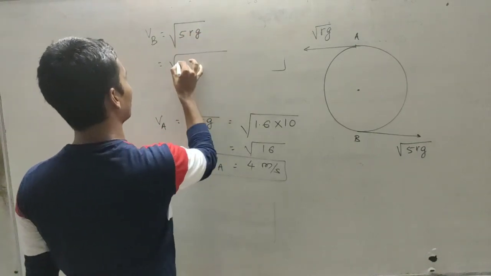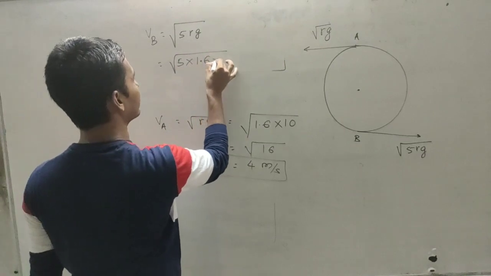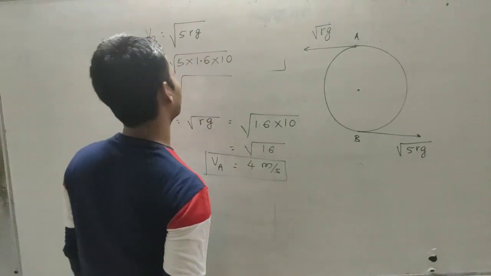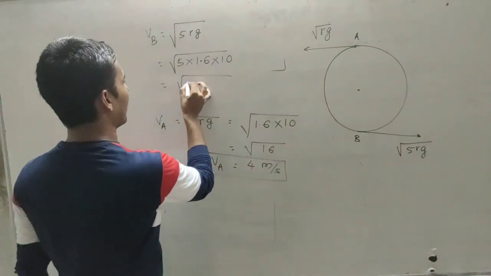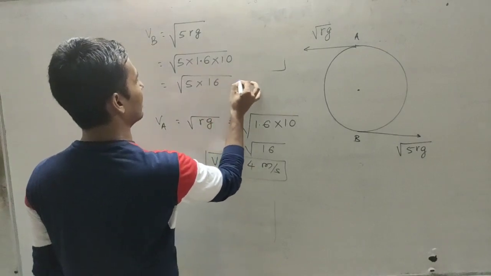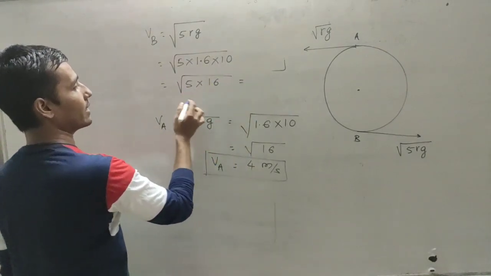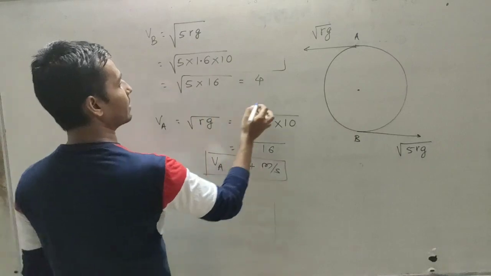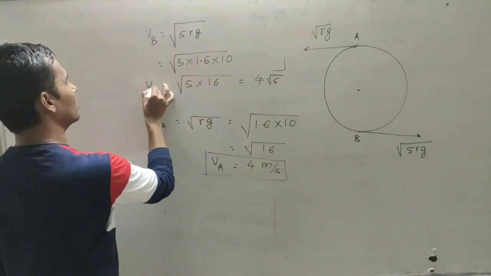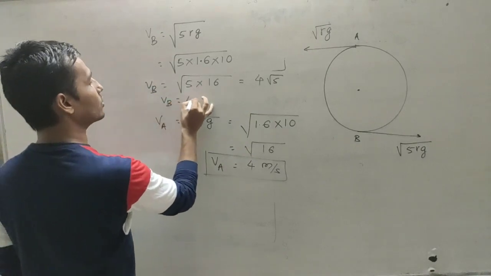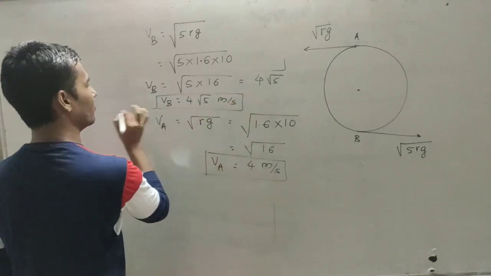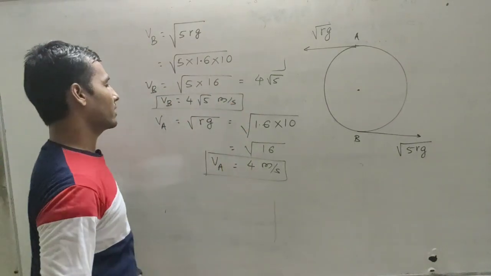So that will be 5 into 1.6 into 9.8, which is approximately 10. So here 5, 1.6 into 10, that is 16. You can take the square root of 16, that is 4, and in the square root, 5 remains. So the value for Vb is 4 root 5 meter per second, which is the unit for velocity. So this is our answer.